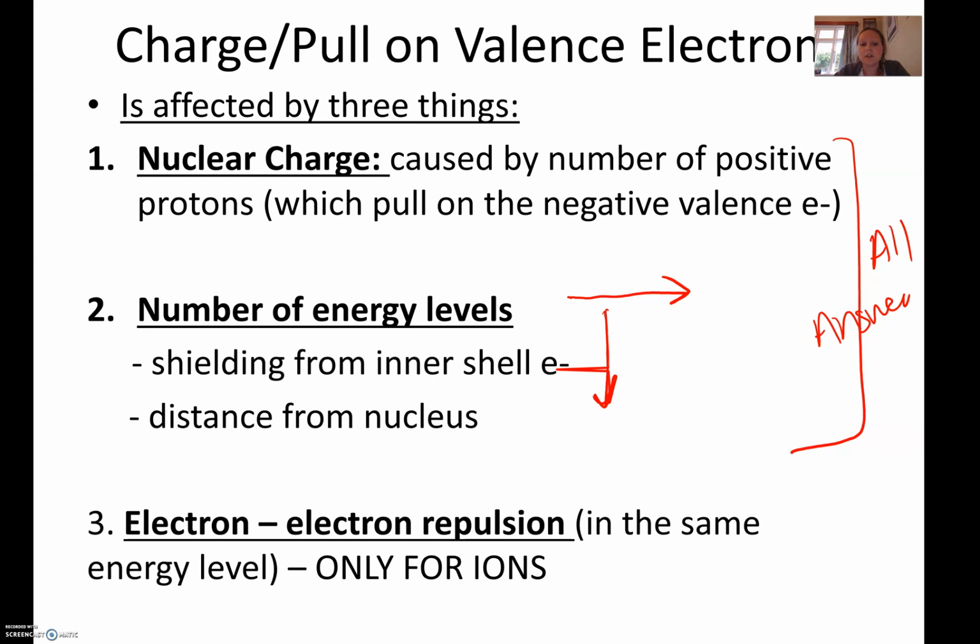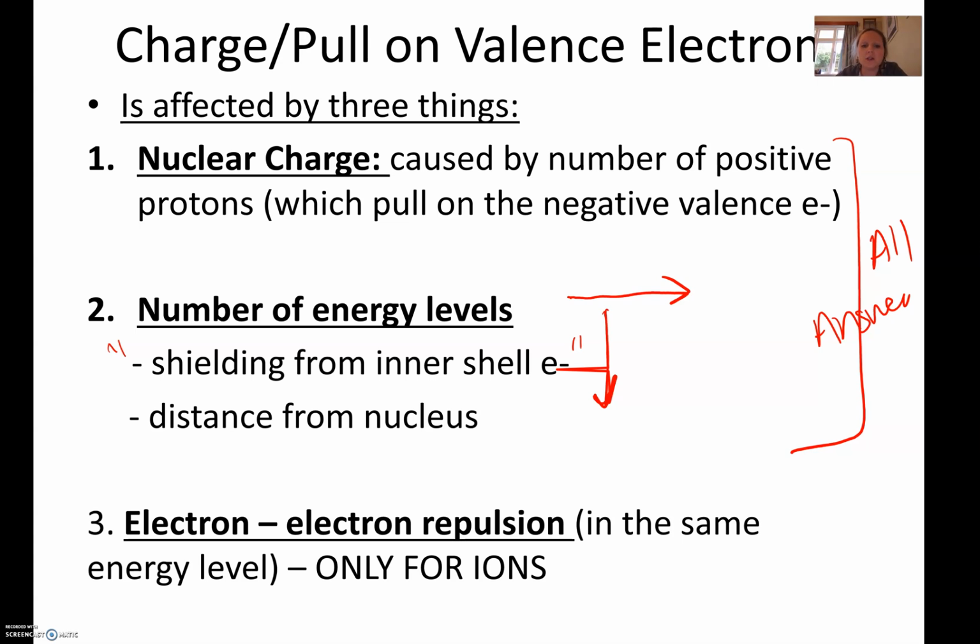The two factors you need to talk about are shielding from inner shell electrons, and that's like a parrot phrase that you're going to repeat for NZQA. If you simply write shielding, you'll not get into the excellence category. So it must be shielding from inner shell electrons, and in a moment I'll explain what that is. The second part is quite easy to understand, and that's distance from the nucleus. If you've got a greater distance from the nucleus, then the valence electrons are going to be held onto less tightly. And that's quite logical.